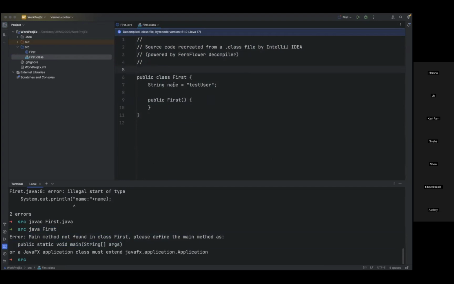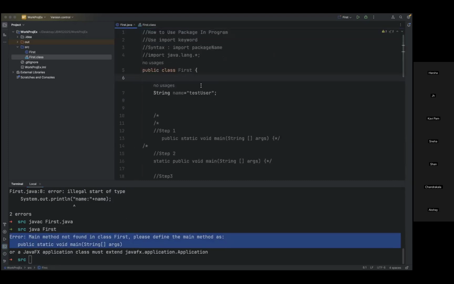So it observes that something is not proper with the bytecode instructions generated by the Java compiler. It simply identifies that the main method is not available and gives the message. This is nothing but a runtime exception. So to answer your query, yes, this is mandatory. After the class, we need to use the main method.